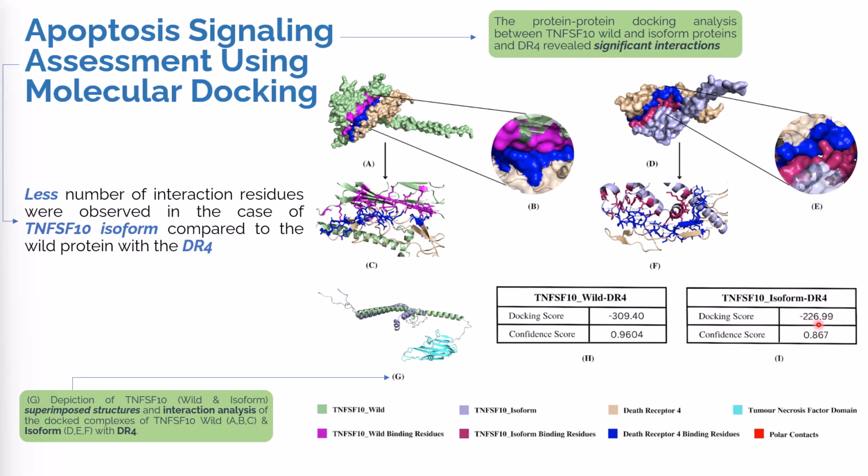The isoform had a lesser docking score as compared to the wild type. That means that after producing a new isoform, TNFSF10 loses some of its functionality, because we identified more significant interactions between the original wild type protein and DR4 as compared to the isoform and DR4.